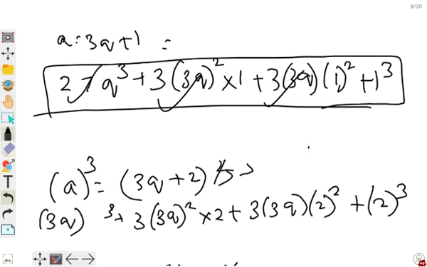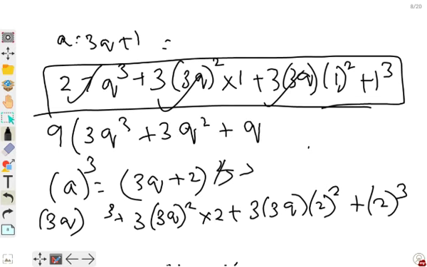So I can take 9 from here. If I take 9 from here, this becomes 9 3s are 27 q cube, 3 3s are 9, so 1 3 will remain, plus 3q square, because 3 square is 9, plus again 3 3s are 9, that is q. Plus 1.